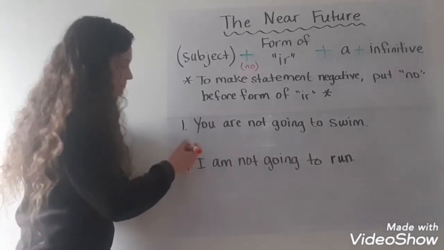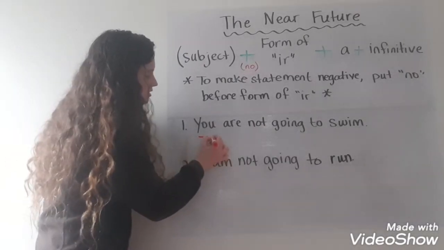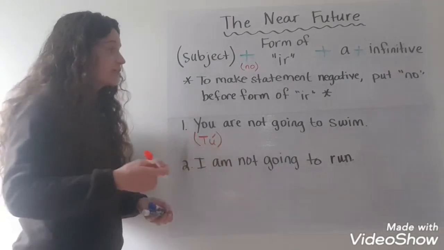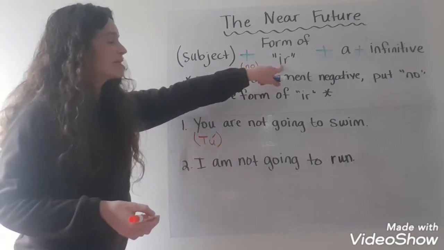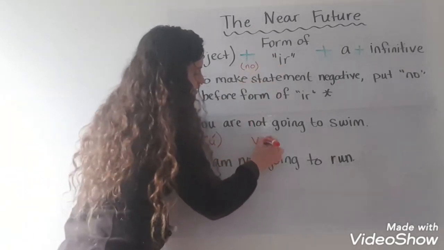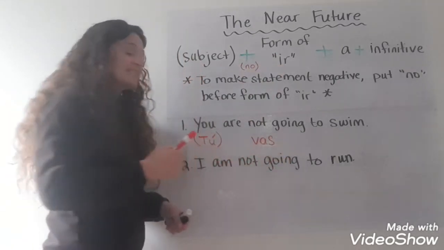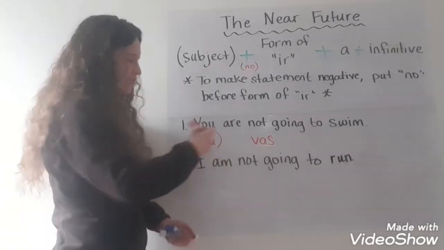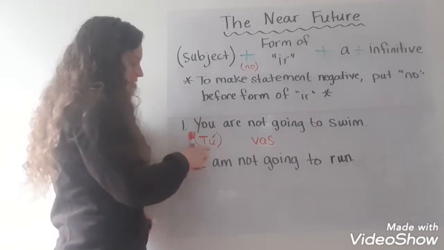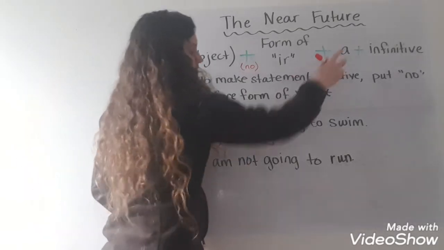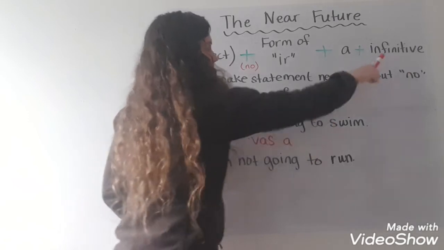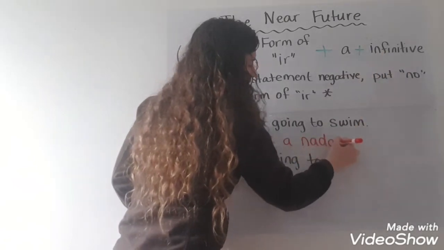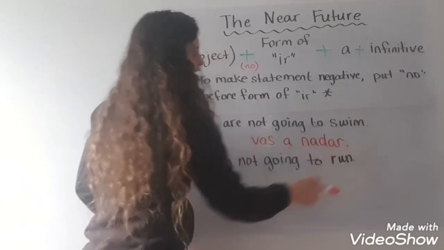So you are not going to swim. You is tú, but I'm going to put that in parentheses because we don't need to include that, because vas is the tú form, so it's repetitive if I say tú vas. I can just say vas, a. My infinitive is nadar, for to swim.